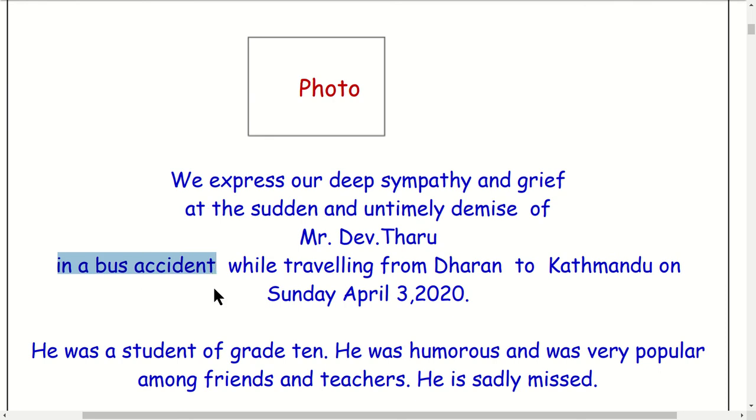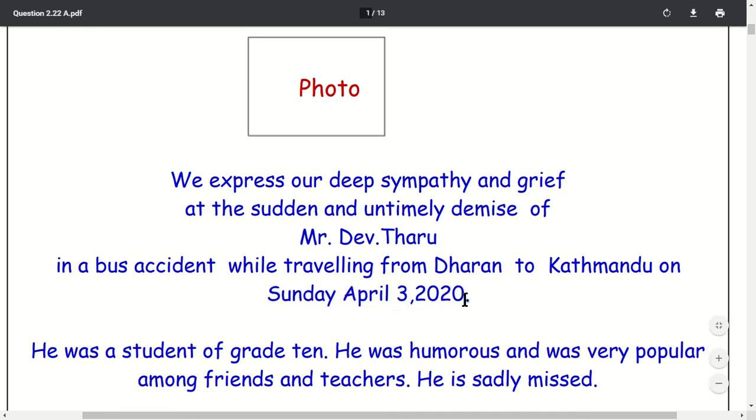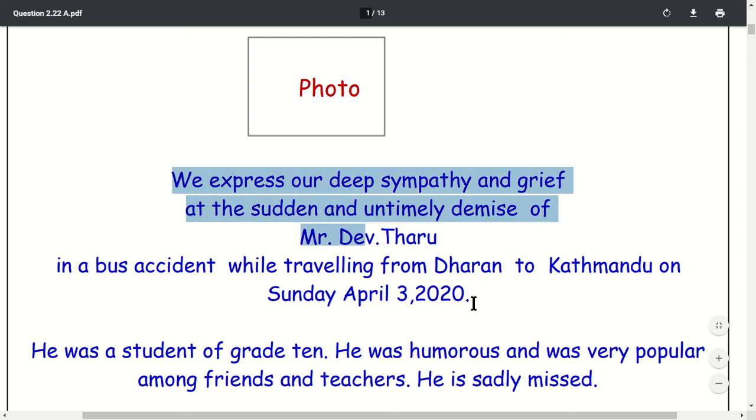I imagine it. Suppose he died in a bus accident while traveling from Dharan to Kathmandu on Sunday, April. Okay, maybe the date may not be correct, and the name of the day may not be correct. But however, just to show you how it is written here. Okay, then this is the first paragraph.